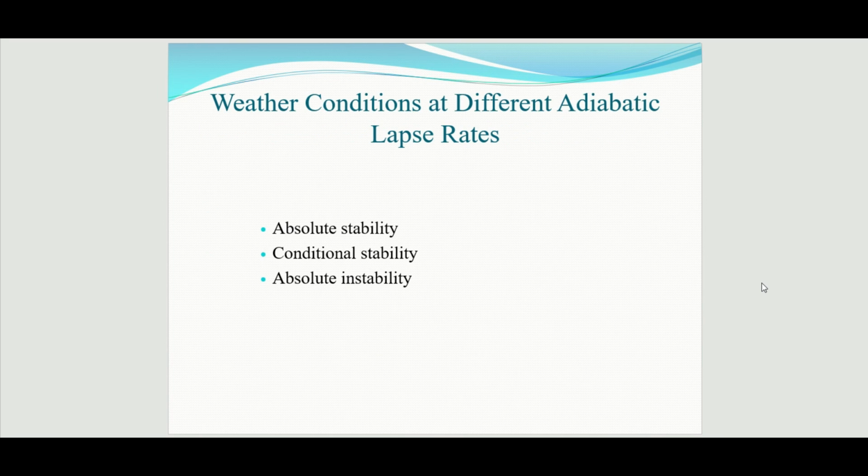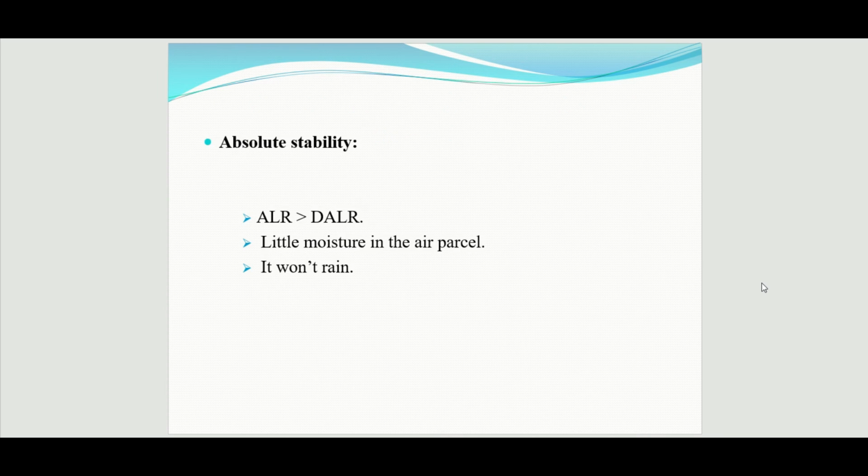Then weather conditions at different adiabatic lapse rates. So the different conditions are absolute stability, conditional stability and absolute instability. So the first one is absolute stability. In absolute stability, ALR is greater than DALR.